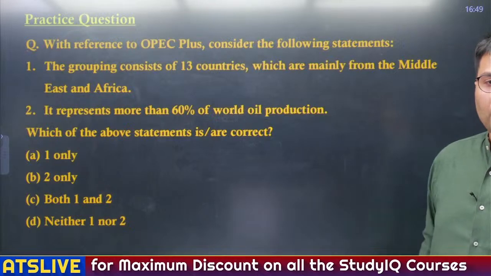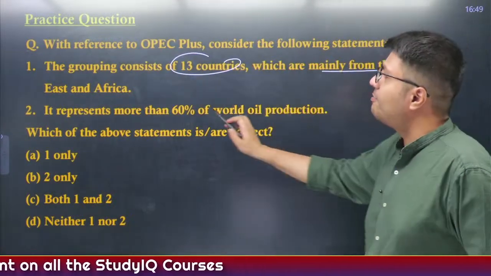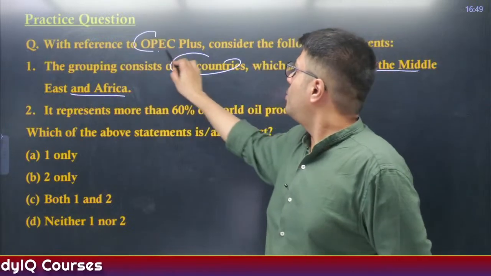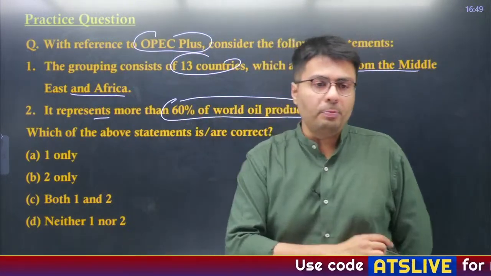Now, the grouping OPEC plus consists of 13 countries which are mainly from Middle East and Africa. We are talking about OPEC plus, and it represents more than 60% of world's oil production.